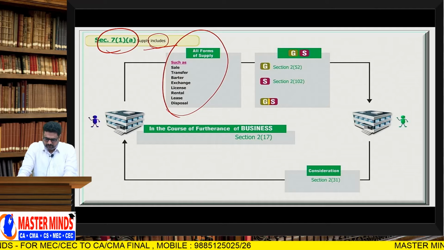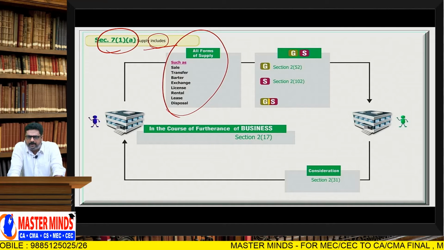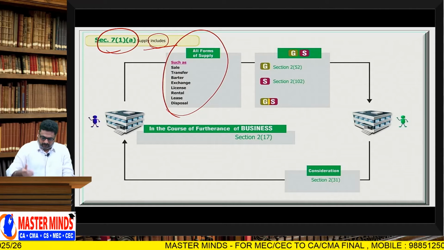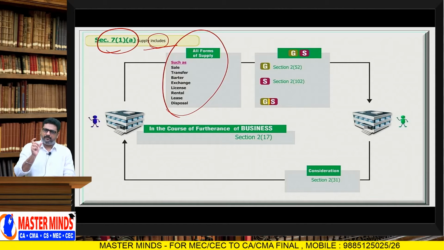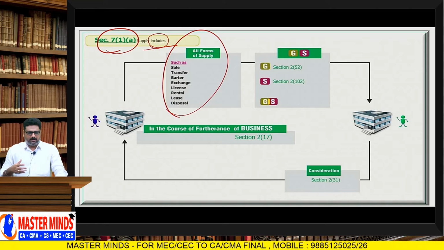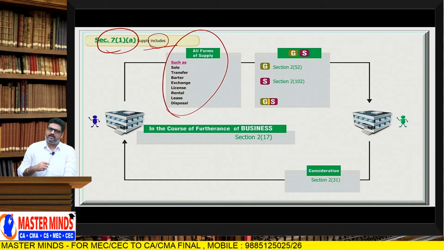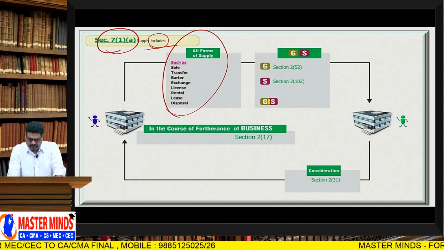So, transfer means, what is the conclusion? What is meant by the word transfer? Where the ownership may not be transferred, but the right in the goods is transferred, technically it is known as transfer. But logically, the major reason to insert the word transfer is to cover stock transfers, branch transfers and hire purchase transactions. So, the next point comes to barter and exchange.